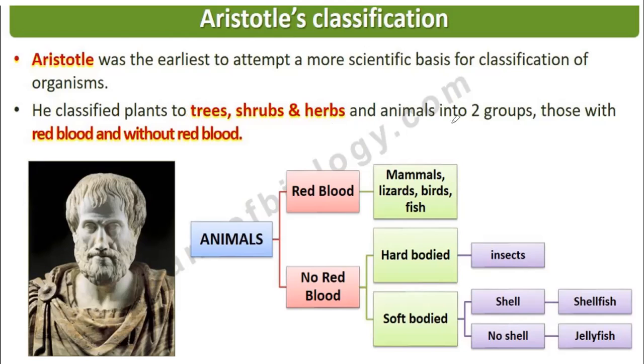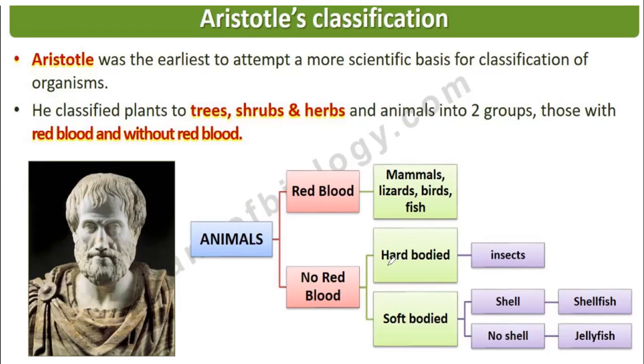And he classified animals into two groups: those with red blood and those without red blood. Animals with red blood are mammals, lizards, birds, and fish. If you have seen any injured mammal, lizard, bird, or fish, red blood comes out.